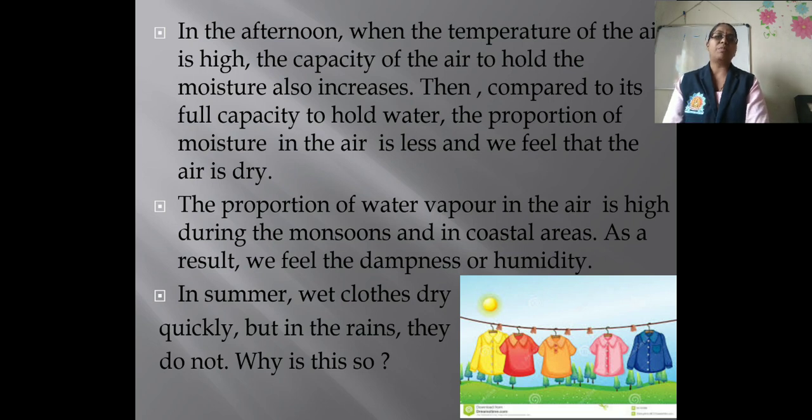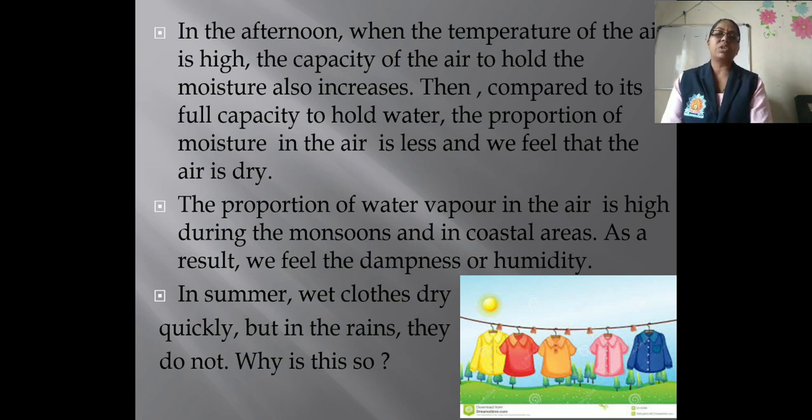The proportion of water vapor in the air is high during the monsoon. Okay, that means the proportion of water vapors in the air is high. As a result, we feel the humidity or dampness. Therefore, we see the droplets, or we see that dew, in the monsoon period.